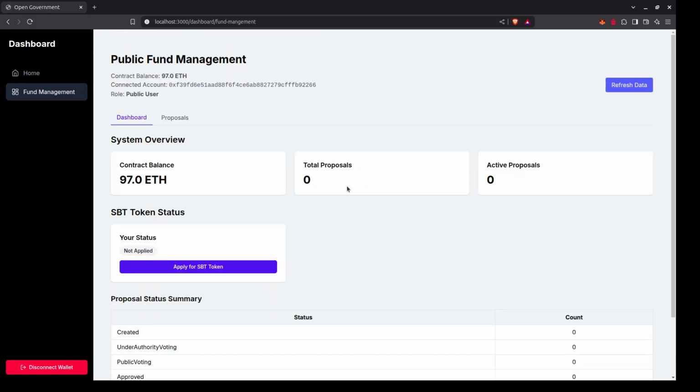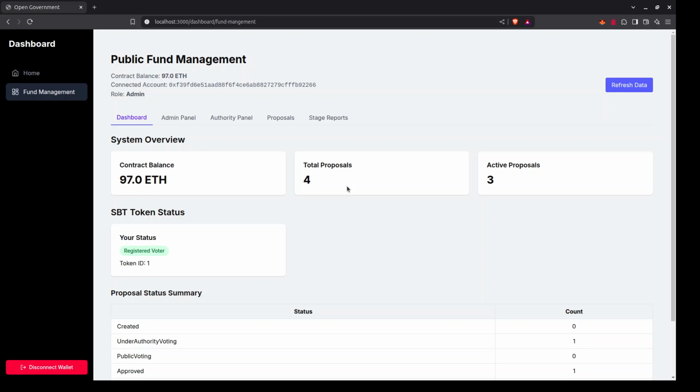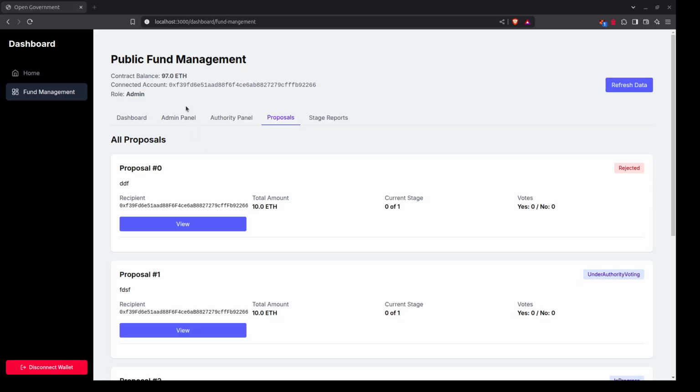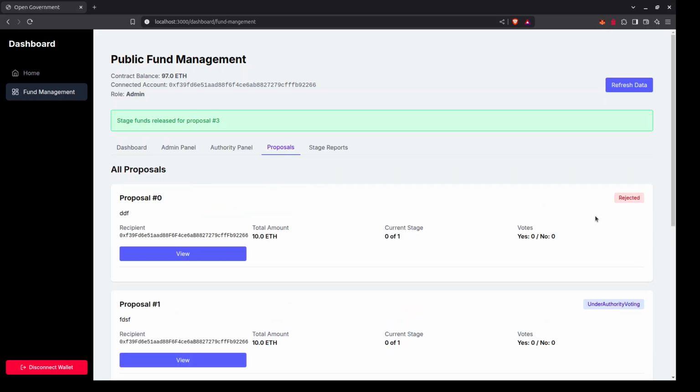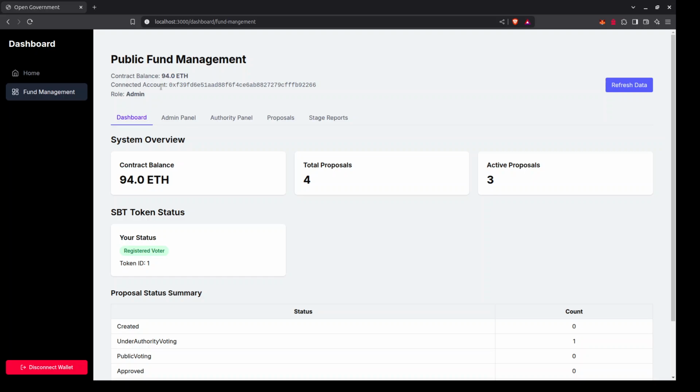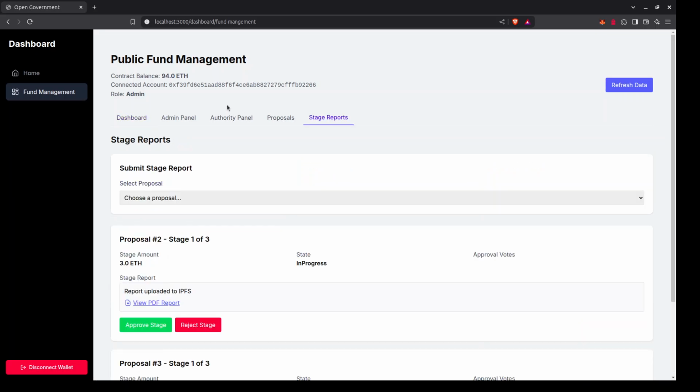As soon as the admin closes the public voting, if that particular proposal received a number of yes votes greater than the number of no votes, then it will be classified as approved. This is classified as approved over here, and the admin will release the initial funds. The current balance was 97, and after releasing the initial funds, you can see that the balance is 94. The first stage amount was 38. So now the first stage amount has been released.